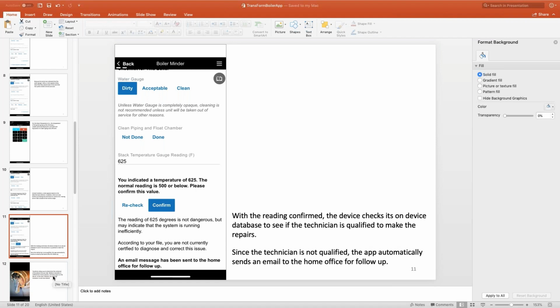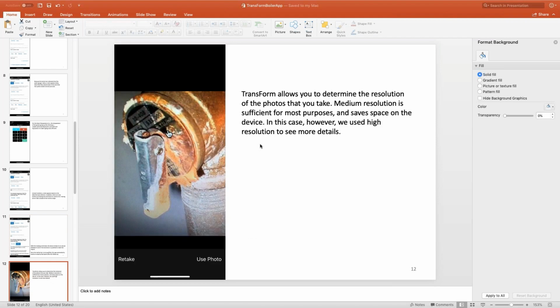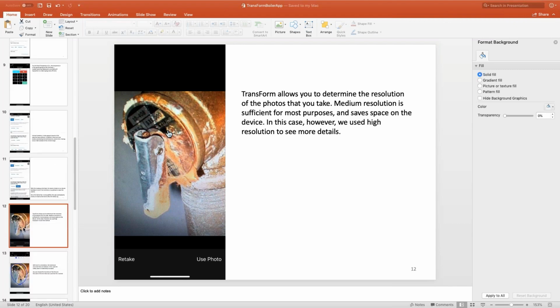Okay, so for the next type of information, we're going to look at the safety valve, and we're going to take a picture of the safety valve. Now, with TransForm, you can take pictures at different resolutions. So typically we use medium resolution, and this is fine for most purposes. If you were taking a picture of a car which had a dent in it, a medium resolution picture is just fine. But if you want to take a really detailed photo, you might want to set it to higher resolution, which is what we've done here when we've taken a picture of this corroded safety valve. In fact, the image is so clear you can actually read the part numbers right off of the valve, which is very handy.